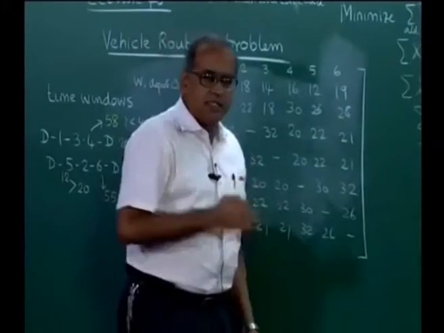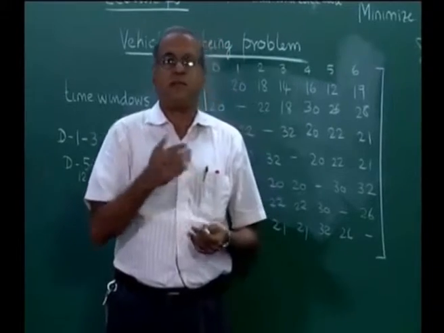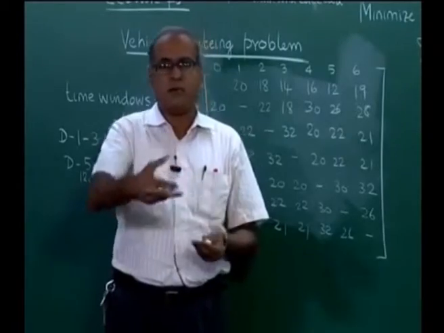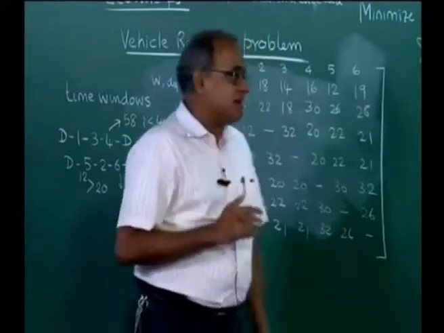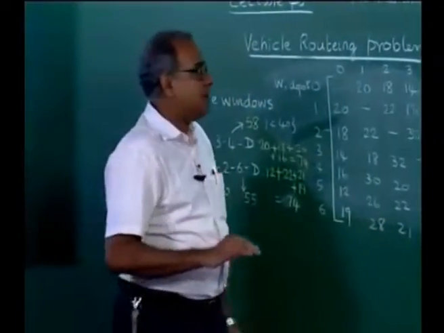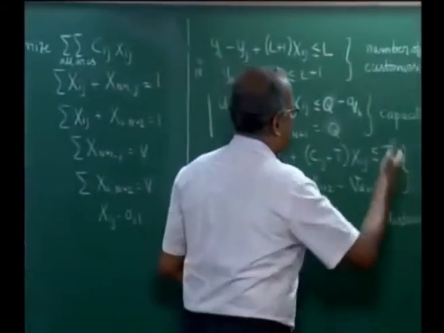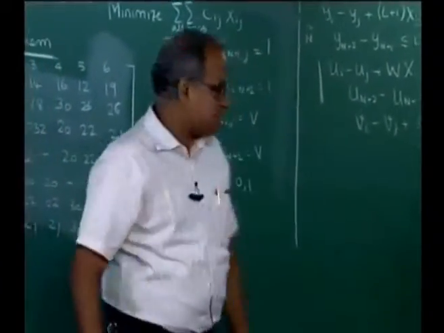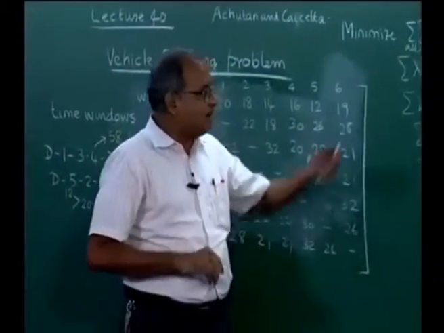In fact, VRP has multiple formulations. Depending on how we wish to solve them, we could use different types of formulations. Other types of formulations exist that we could use for certain bounds, and we could also use them for some other relaxation based procedures. But right now, for the purpose of discussion with respect to distribution in a supply chain, we would look at this formulation, which helps us also model constraints on capacity, constraints on distance, as well as constraints on the number of customers.